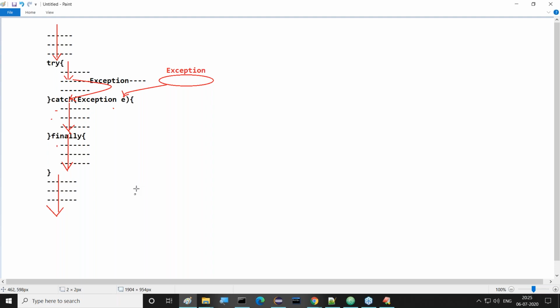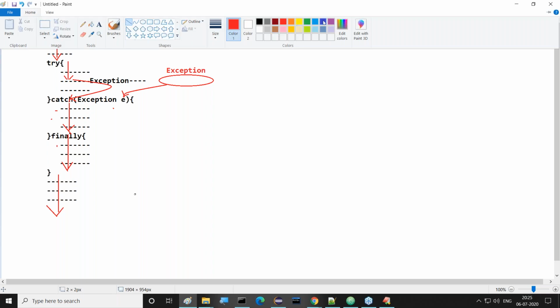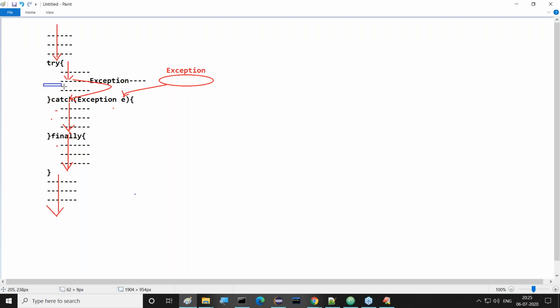But inside the try block, not all instructions are executed. Exactly one part is not executed. Which part? This part is skipped. That means after the exception, if I have any instructions in the remaining part of the try block, those instructions are not executed.